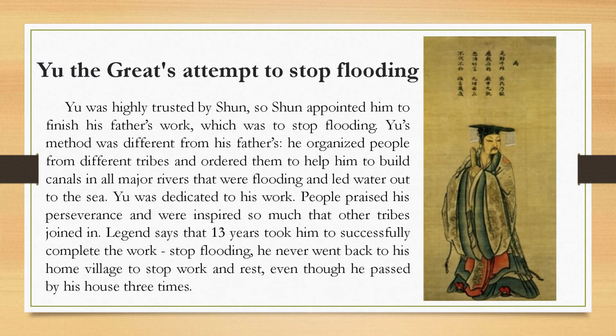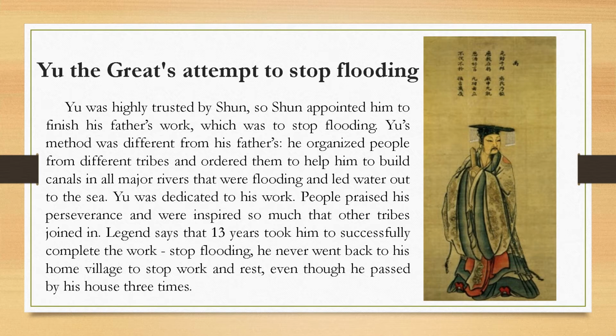And now the question: how did Yu the Great stop flooding? Yu was highly trusted by Shun, so he appointed Yu the Great to finish his father's work, which was to stop flooding. Yu's method was different from his father's. He organized people from different tribes and ordered them to build canals in all major rivers that were flooding and let the water out to the sea.